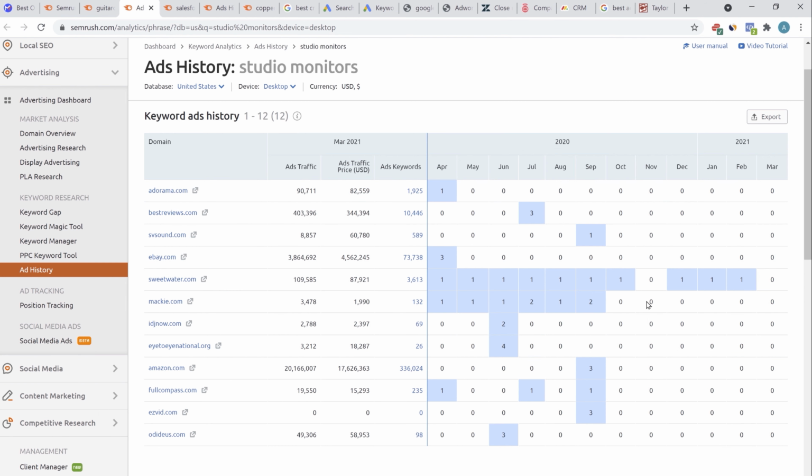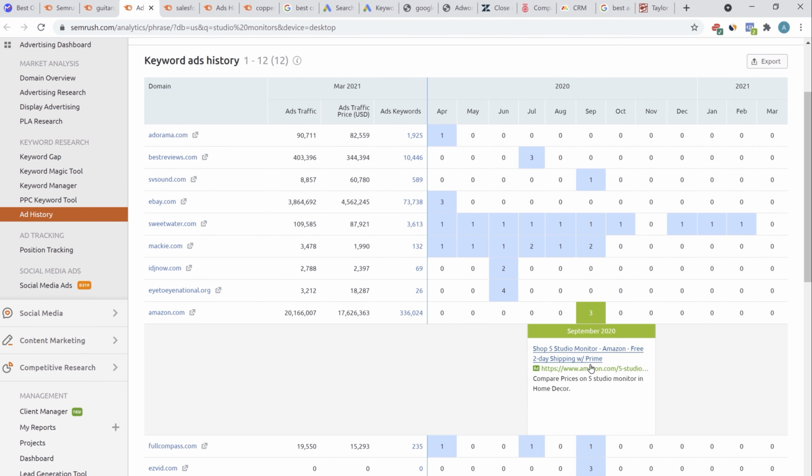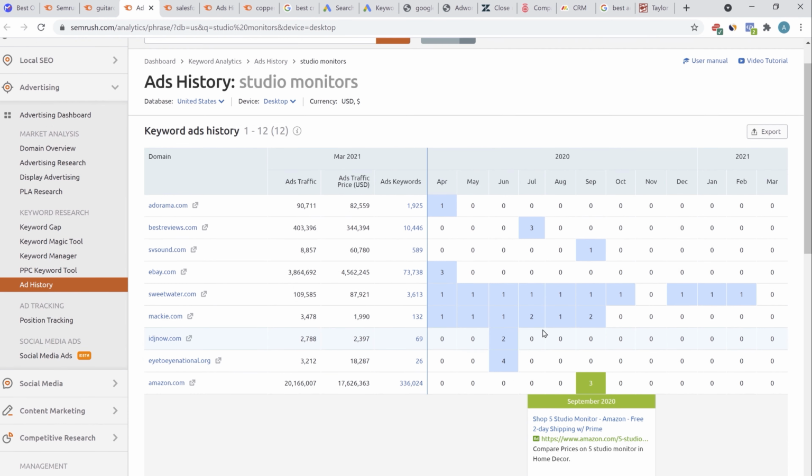This also gives you which player is running the ads in which month. Like for February, Sweetwater was running ads. In September, Amazon was running ads. Let's click on number 3 here. This way you'll also be able to find the ad copy, like "Shop 5 Studio Monitor, Amazon, free 2-day shipping with Prime." So this is the ad copy.